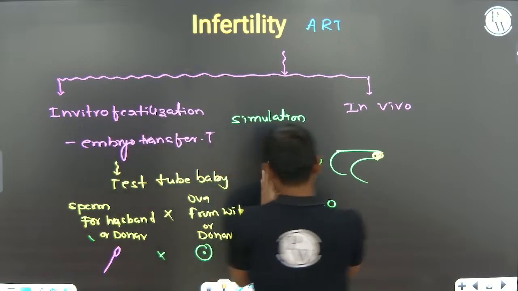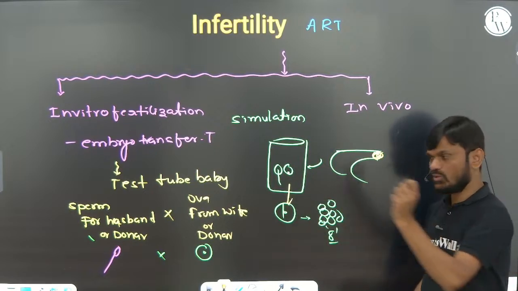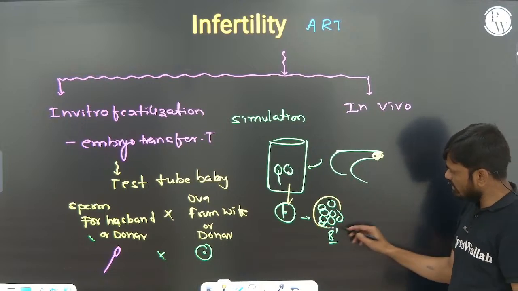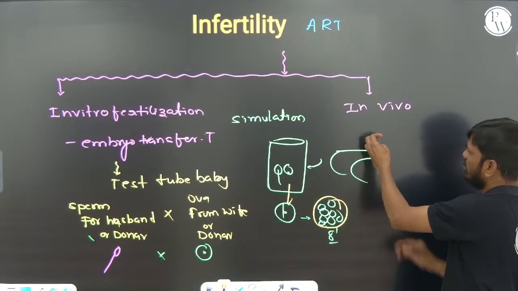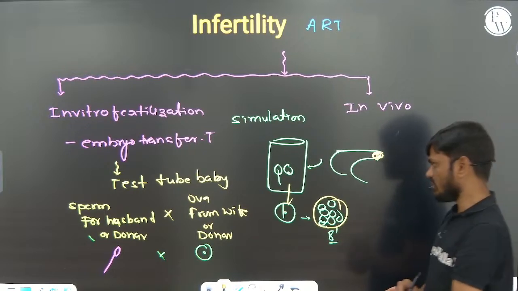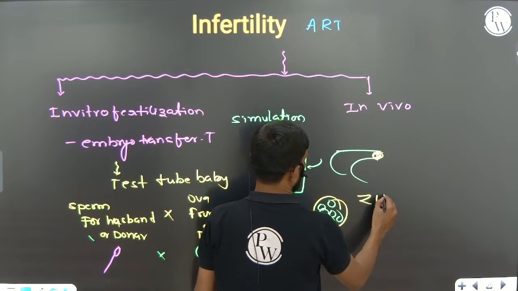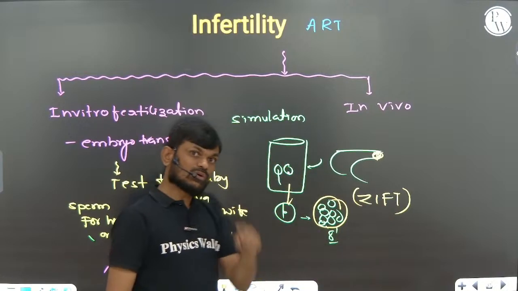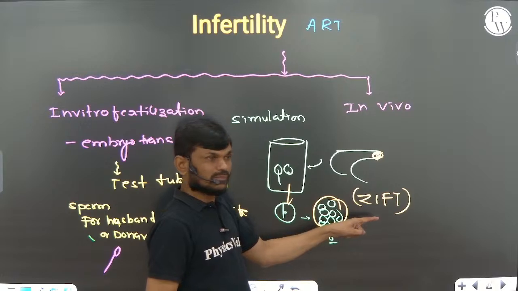After this, we get a zygote and induce it to undergo division, producing the 8 cell stage. Now we insert this 8 cell stage zygote into the fallopian tube. That is called ZIFT, zygote intra fallopian transfer, right?